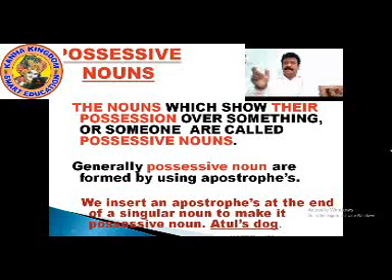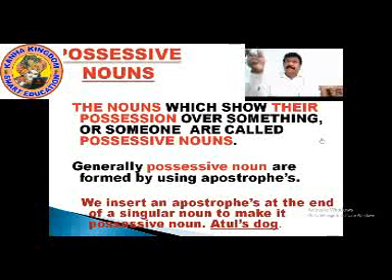Atul, dog. You can see the example given, Atul, dog, where Atul is a singular noun. If I say I am Raj, I am a singular noun. Harish is a singular noun. Krishna or maybe Kamla, when we see this, it is a singular noun. Atul is a singular noun, where the example is actually I have written Atul.